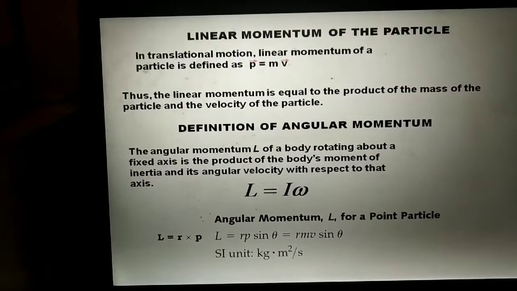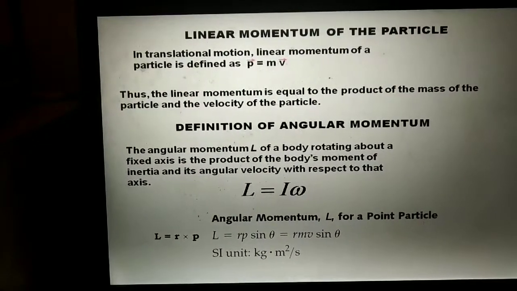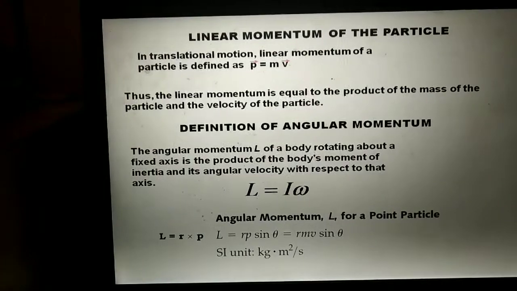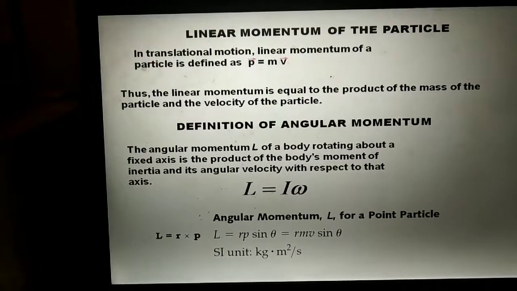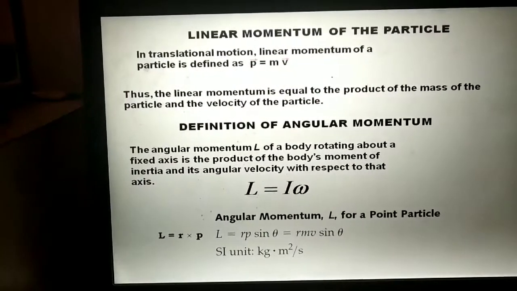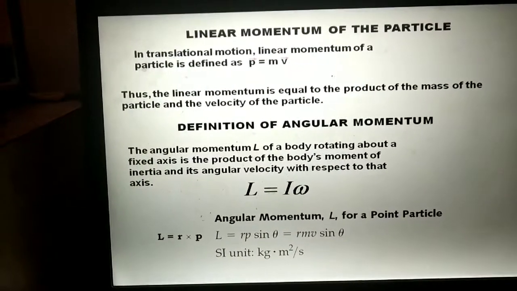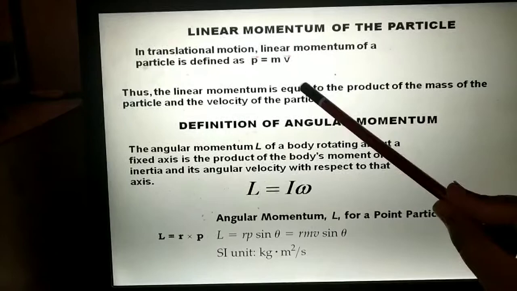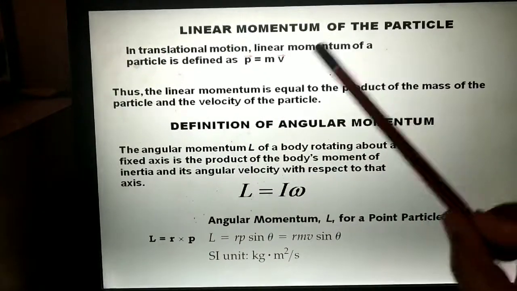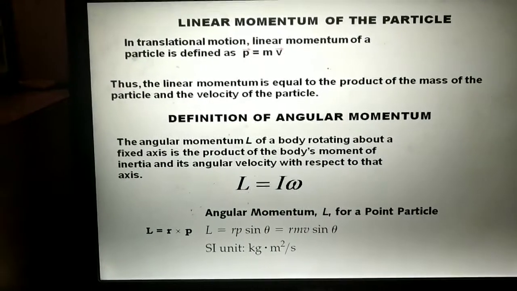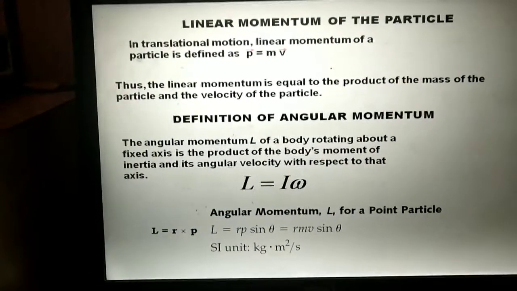In translational motion, the momentum is along straight lines, so we define linear momentum, given by the product of mass and velocity of the particle. The expression is P equals m into v. Next we will see the definition of angular momentum.